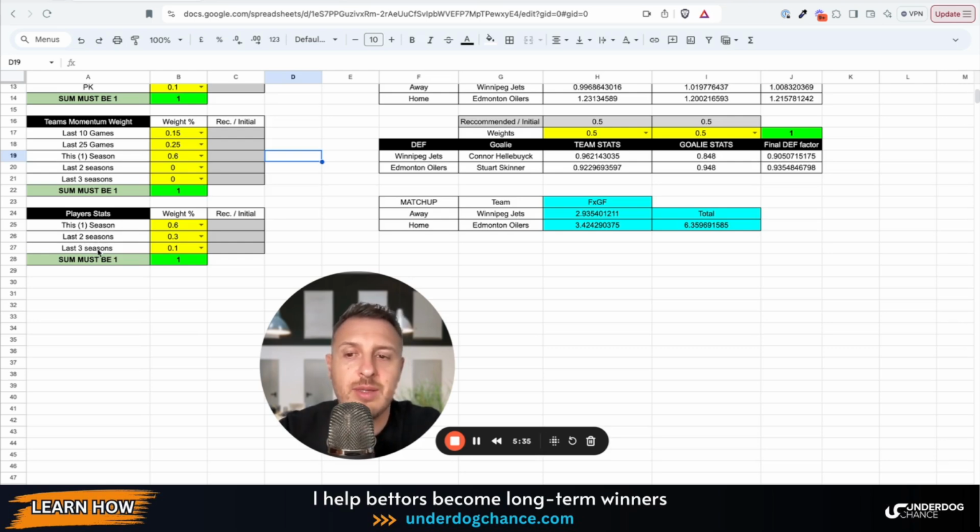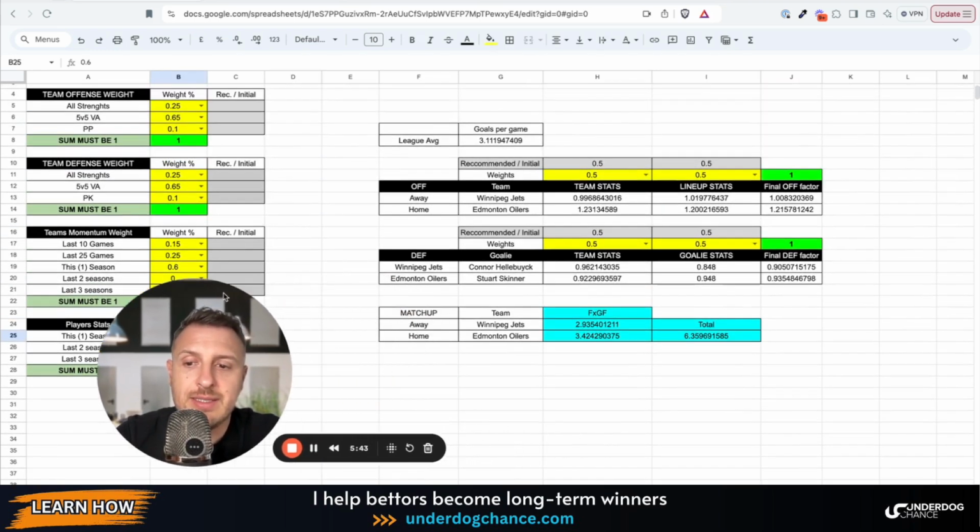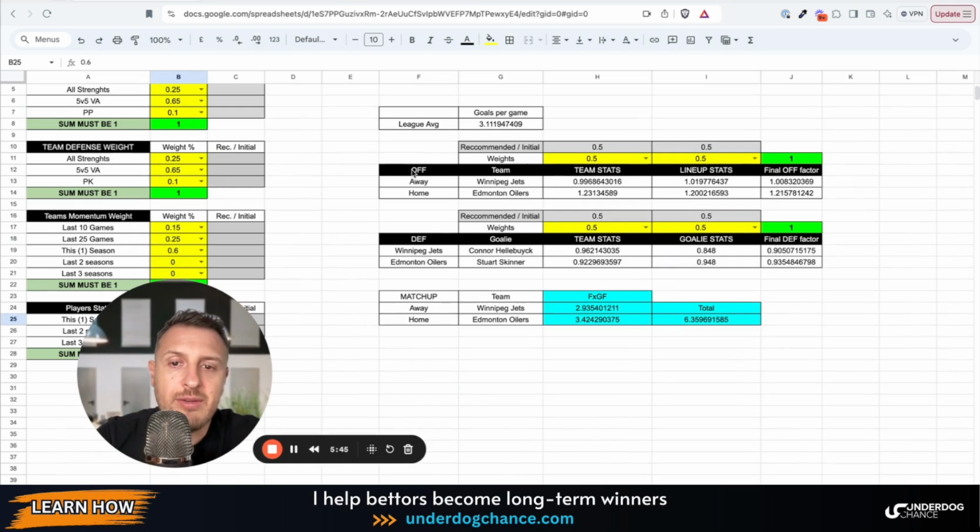So if you want to have a little bit bigger sample size with the players, you will say, okay, 60% or 1. You can also say 1. Okay, here we have the similar idea. So we have offensive final statistics, defensive, and then expected goals, the totals, and this then goes into another tab which will calculate probabilities. But why is this important?